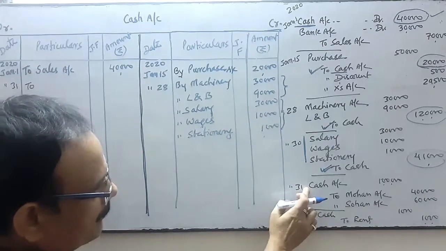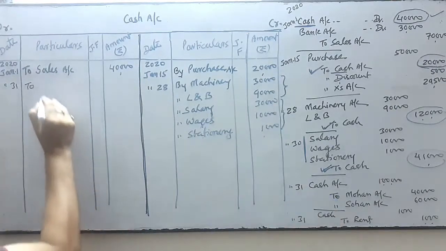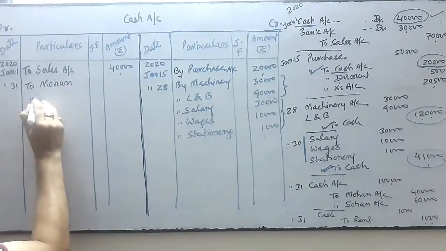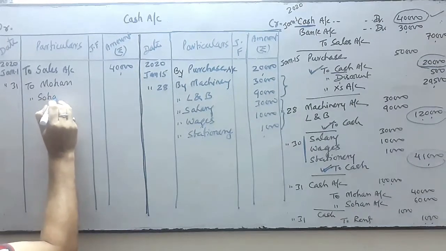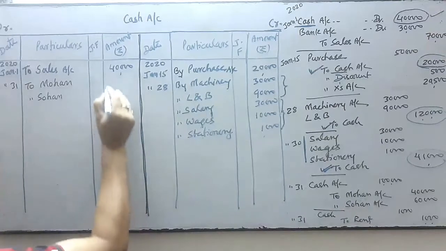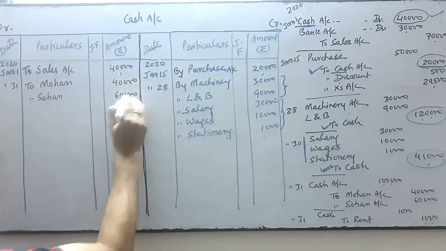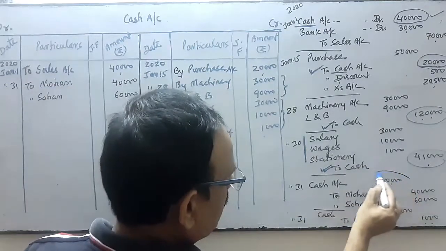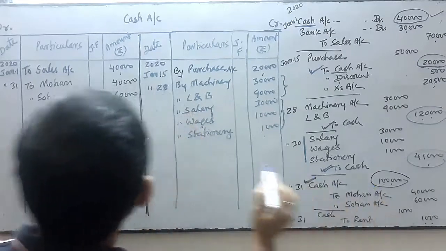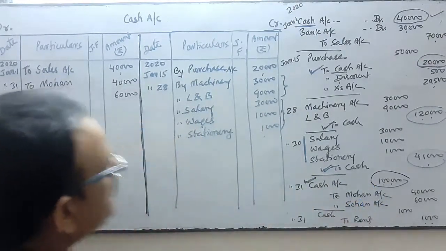Cash is on debit, so on the opposite credit side there are 2 accounts, Mohan and Sohan. Mohan is 40 and Sohan is 60, so it is 1 lakh. Cash is 1 lakh in the debit side.